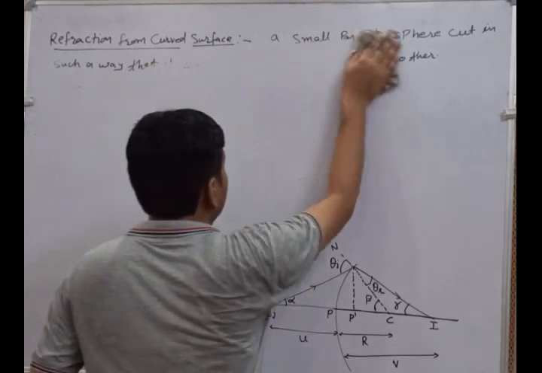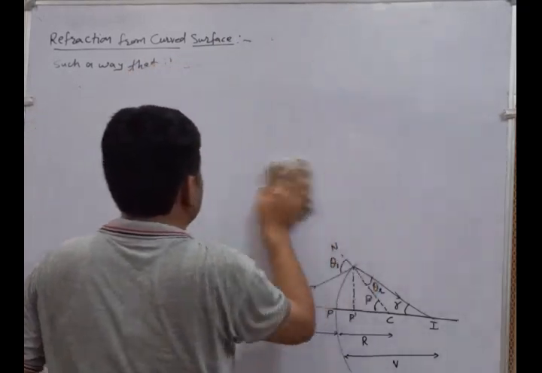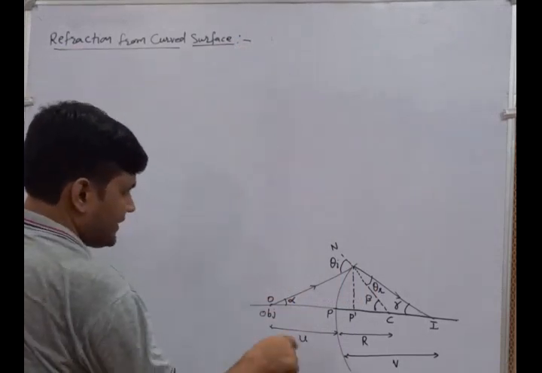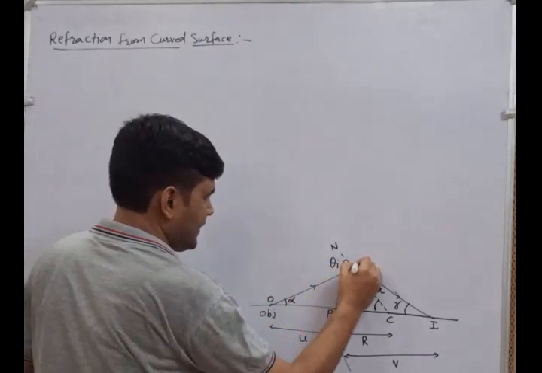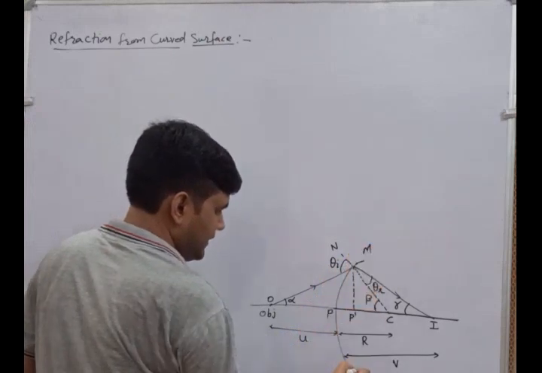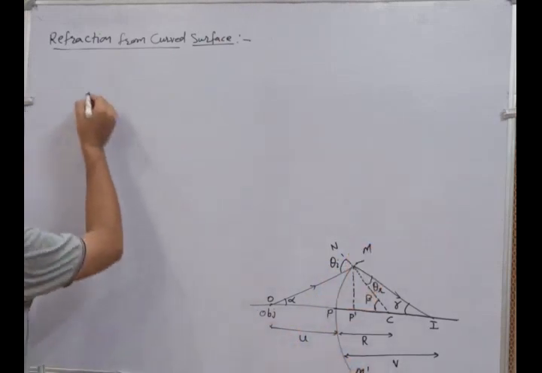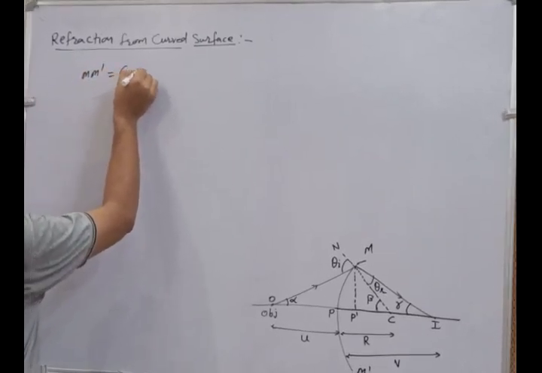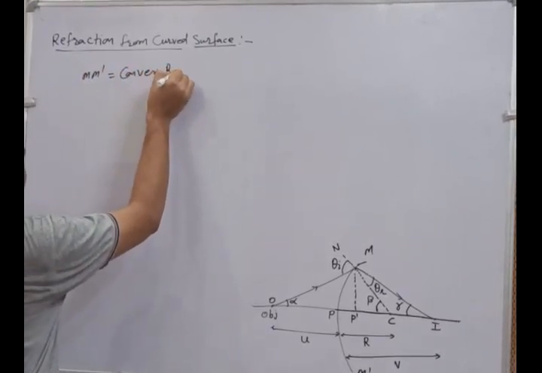Now we are going to derive the formulation for it. That's why we are considering a few formulations. Here the given parameters, if they are to be nominated, MDash is the convex refracting surface.